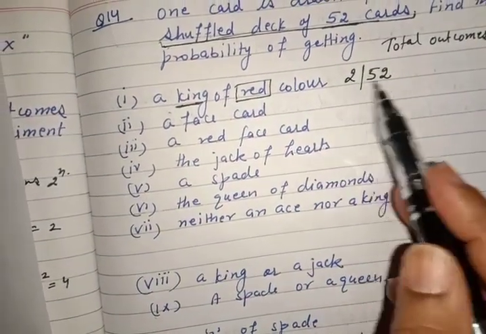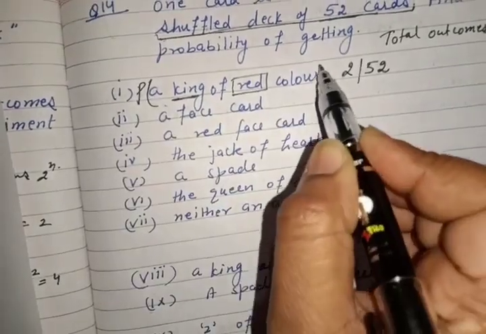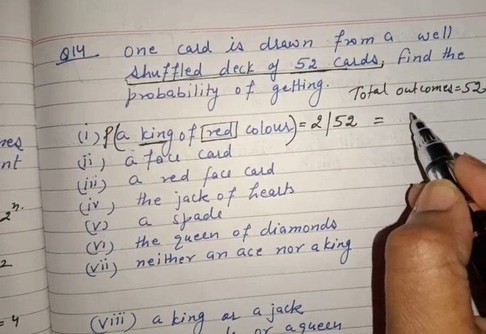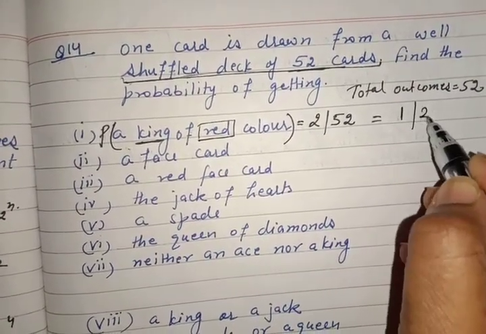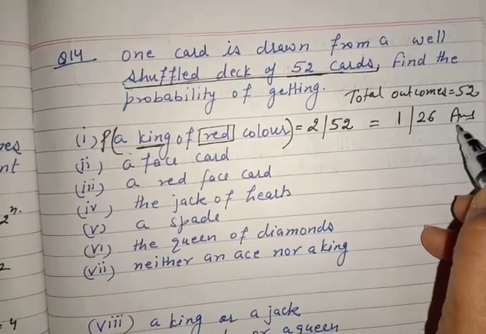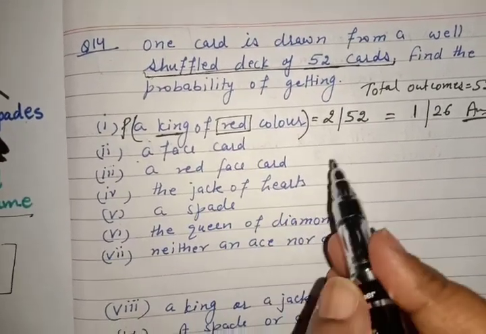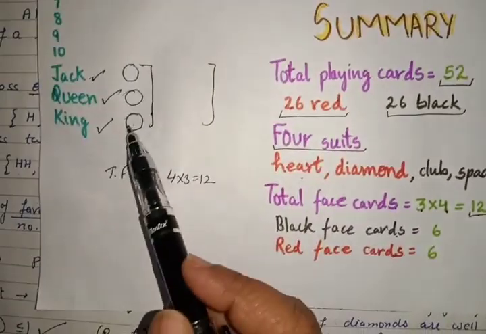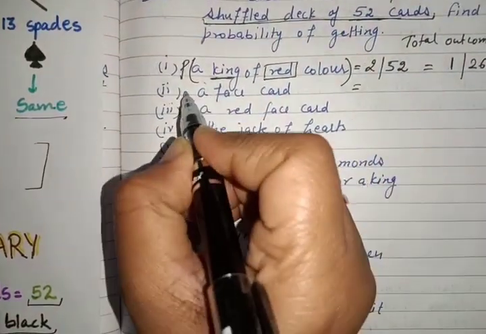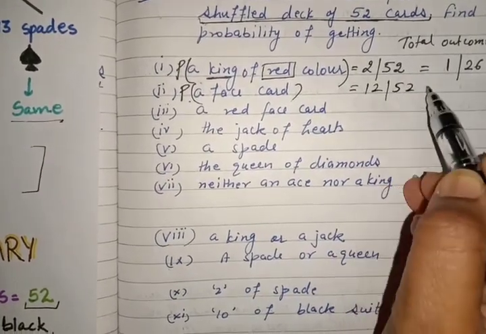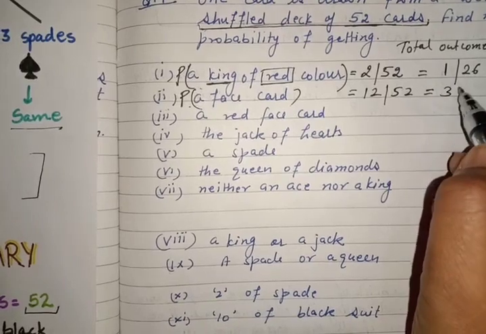Always write here P and leave your answer in fraction or decimal. So I am leaving the answer in fraction, which is 2 ones are 2 and 2 twos are 26. So the final answer is 1 upon 26. Face card, no condition, no black, no red. So how many total face cards? 3 of heart, 3 of diamond, 3 of club and 3 of spade. So total 12 cards. So the probability of this is equal to 12 by 52, which is equal to 3 by 13 after cancellation.